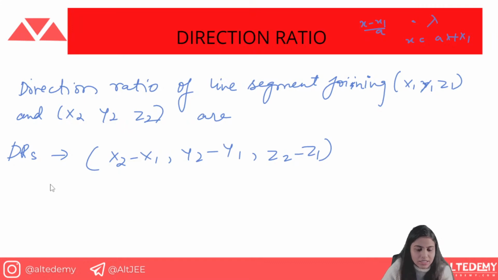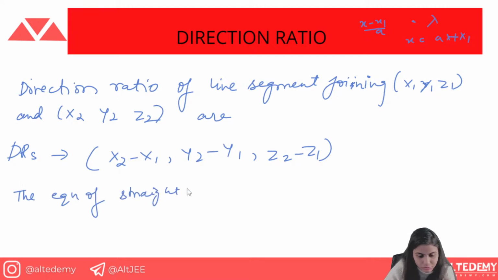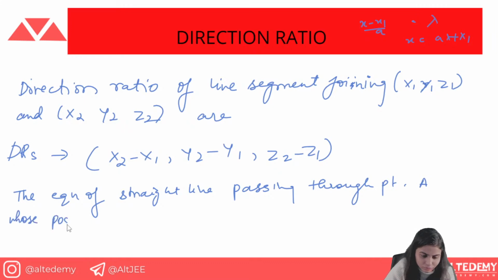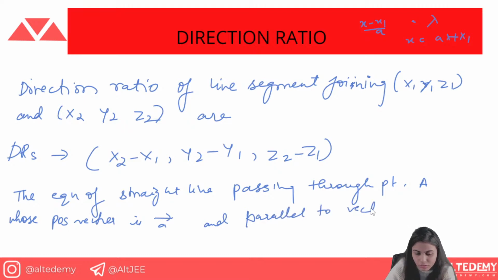Okay, now what is said is that the equation of a straight line passing through point A, whose position vector is a, and parallel to vector b, is represented as a plus lambda b.